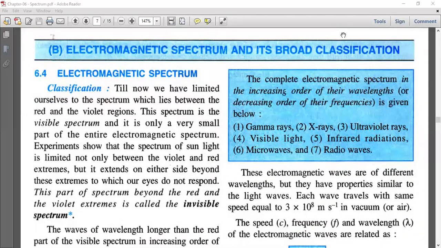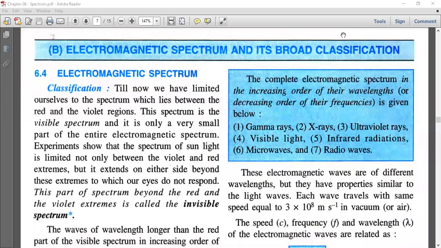Apart from these visible rays, we have gamma rays, X-rays, ultraviolet rays, infrared radiations, microwaves, and radio waves. So we have a number of rays, and here we will study about these rays. Together, they make a band, or a spectrum, and this spectrum is known as the electromagnetic spectrum, or the electromagnetic wave spectrum.